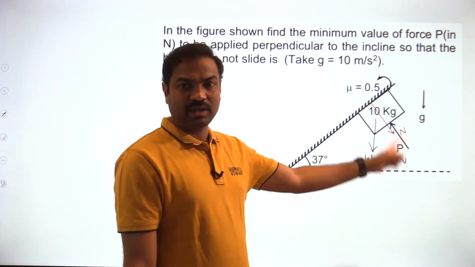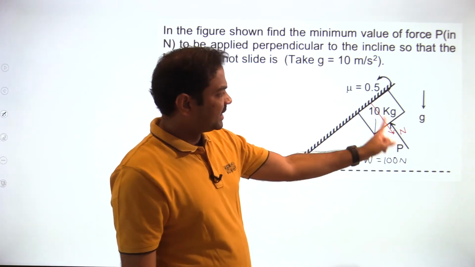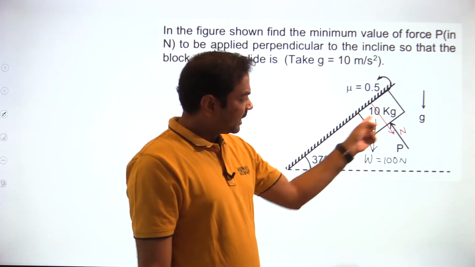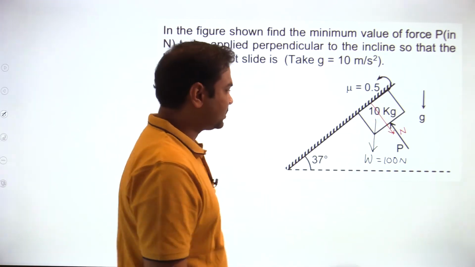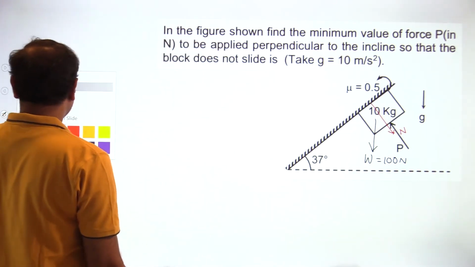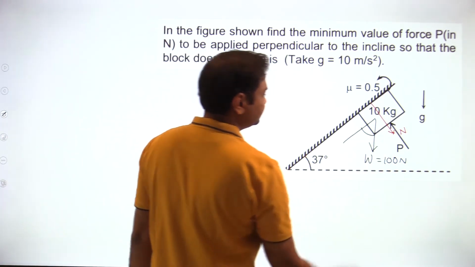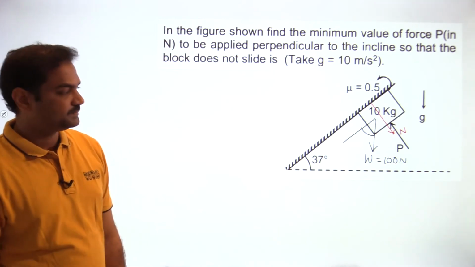So weight is acting in this direction and normal reaction in this way. As we are pressing perpendicular to that, this block will slide along the incline. Am I right? So that's why we need to make components. If I make a line over here, what is this angle with the vertical?